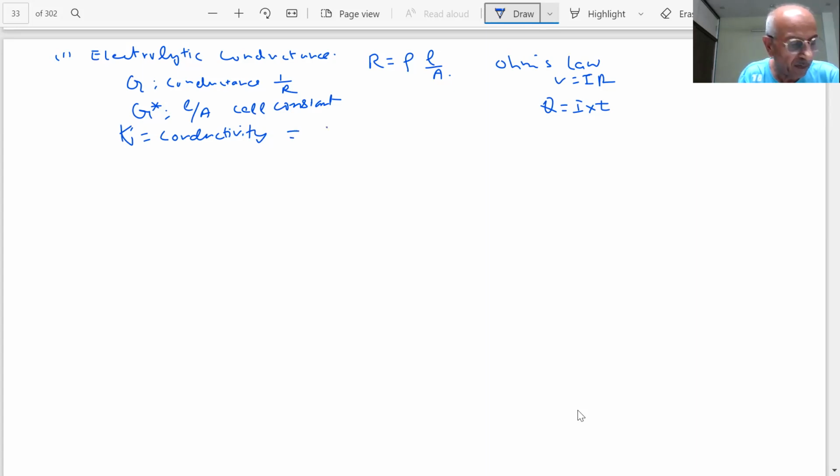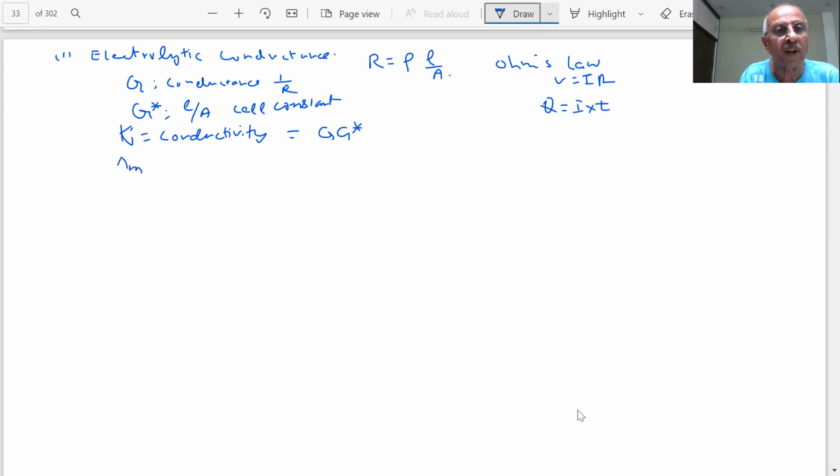Conductivity is the inverse of resistivity, and it is also equal to G star upon R. That is a mathematical formula, student. That means it is the conductance of a solution of 1 centimeter cube, 1 milliliter of the solution.